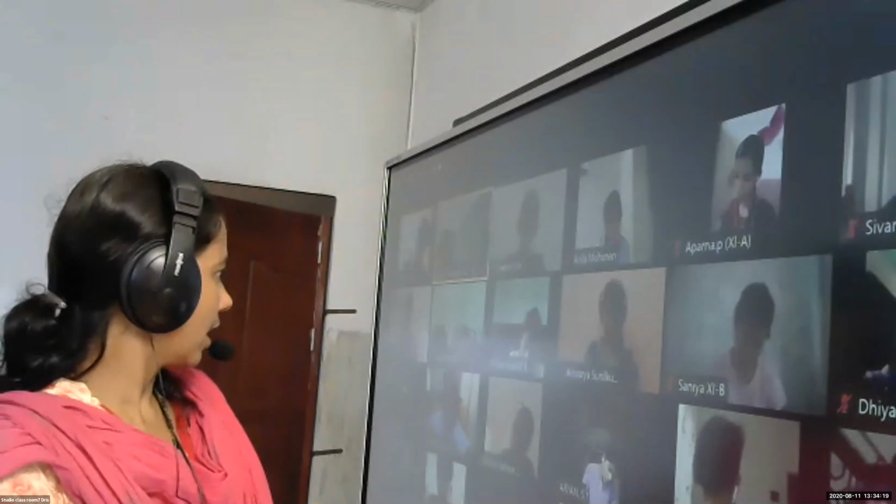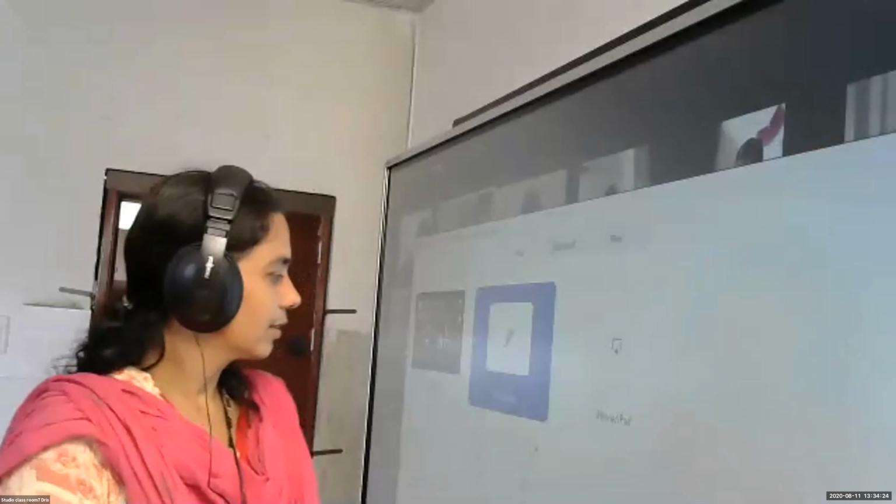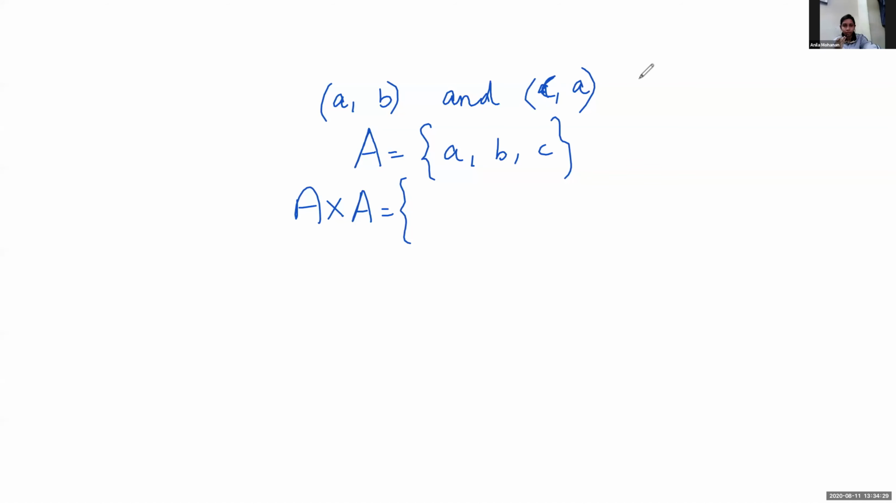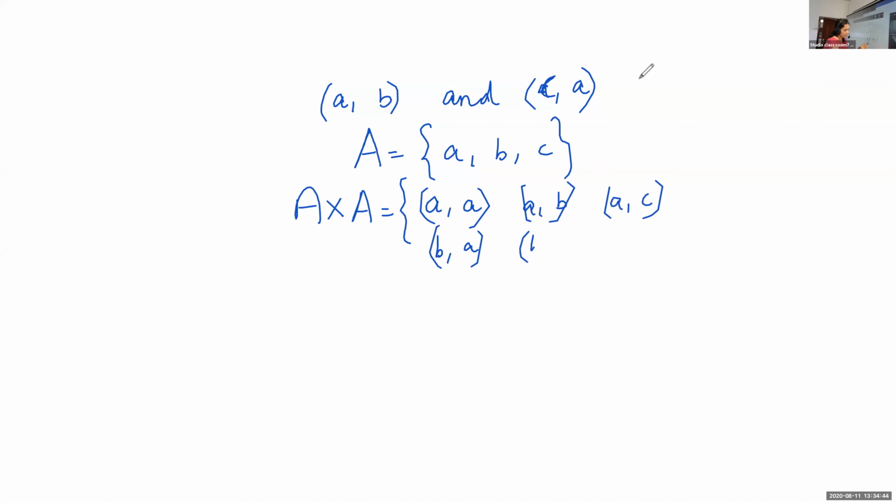Anila, can you give the answer? What about A cross A? AA, AB, AC, BA, BB, BC, CA, CB, CC.